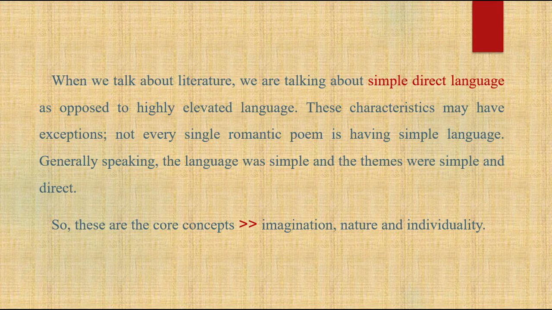When we talk about literature, we are talking about simple direct language as opposed to highly elevated language. These characteristics may have exceptions. Not every single Romantic poem has simple language. Generally speaking, the language was simple and the themes were simple and direct. So, these are the core concepts: imagination, nature and individuality.